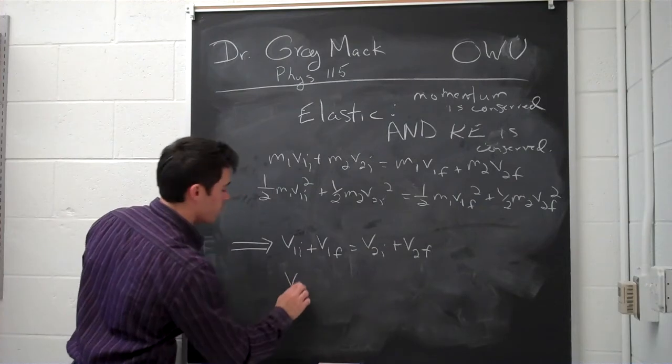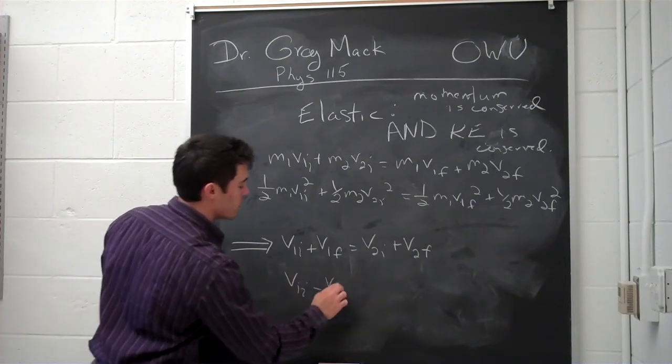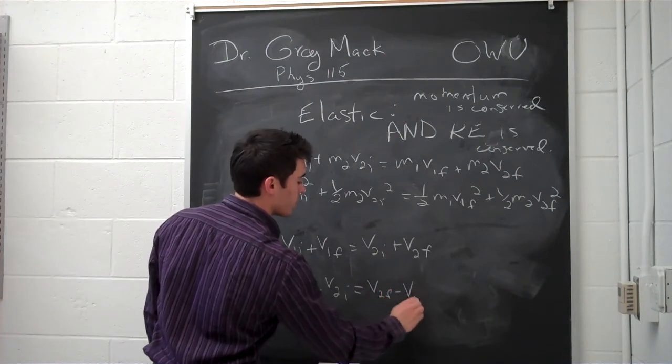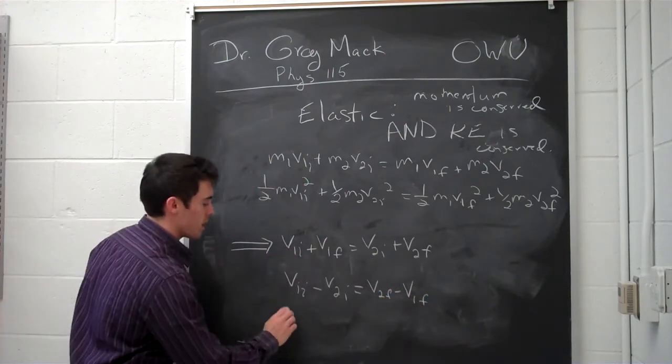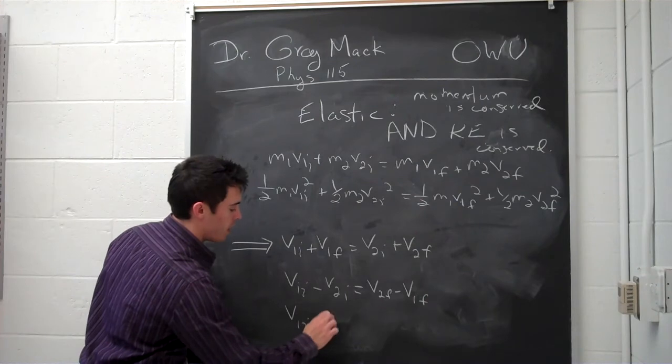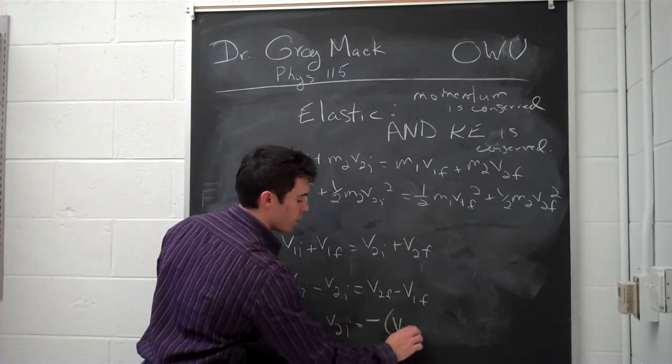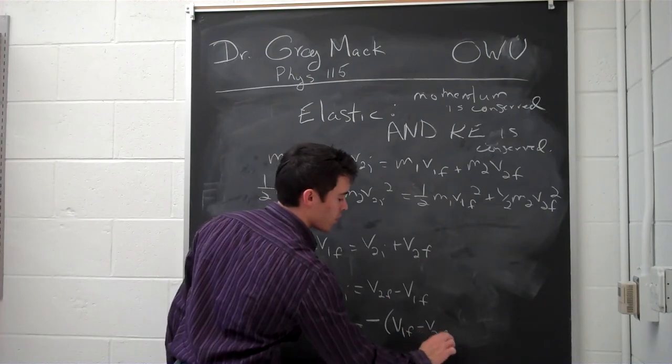Or v1I minus v2I is equal to v2F minus v1F, which also says v1I minus v2I is equal to negative v1F minus v2F.